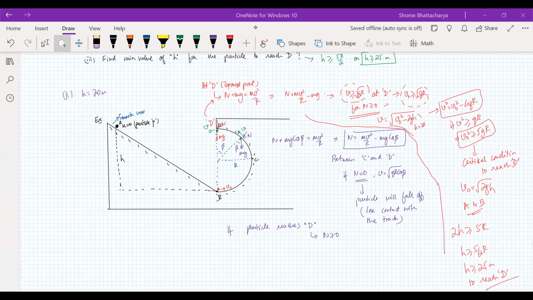Sir, H is not equal to 2R, na? Which one? Both of us. H is not equal to 2R, na? No, h for which one? For the third part? Yes, sir. So see, for third part, it's written on the side.